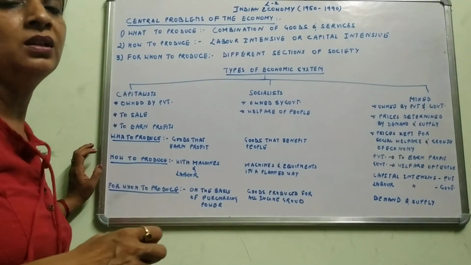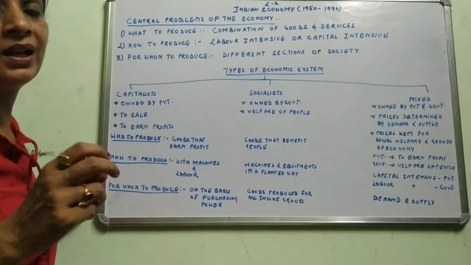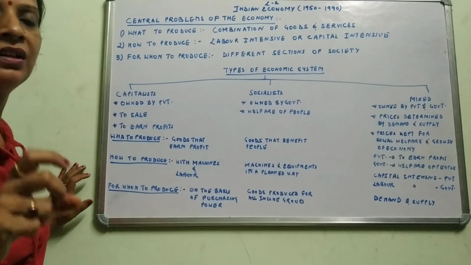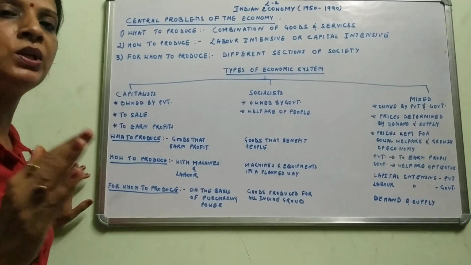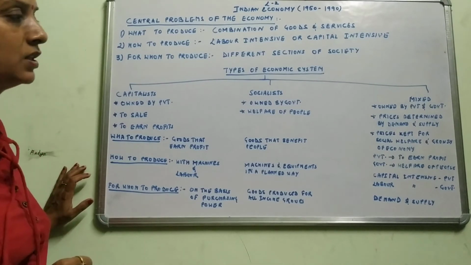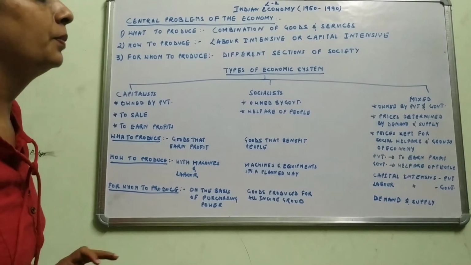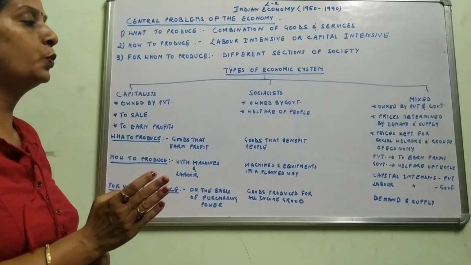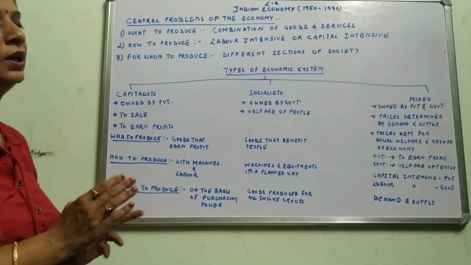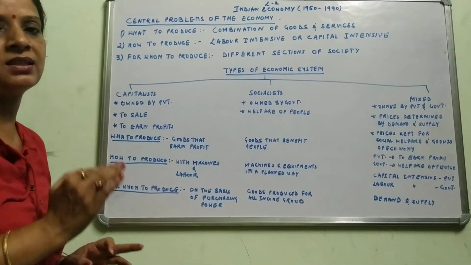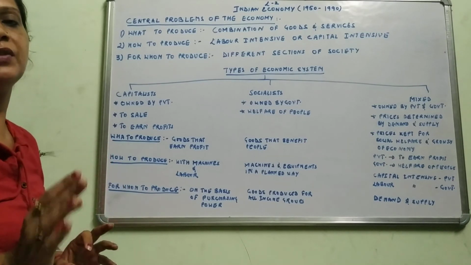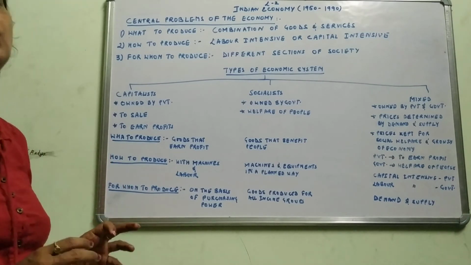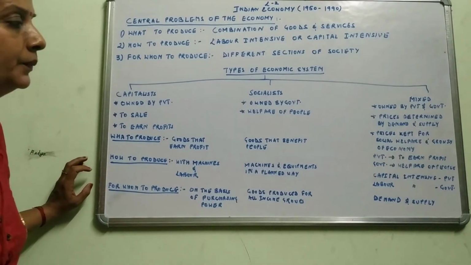Even at present, power generation, the electricity, is also in the hands of the government, so that electricity should be supplied to each and every person at the minimum rate. Then privately owned companies were established. That is what to produce: private companies were established to earn profit, and government industries were established for the welfare of the people, that is, production of food and clothing.